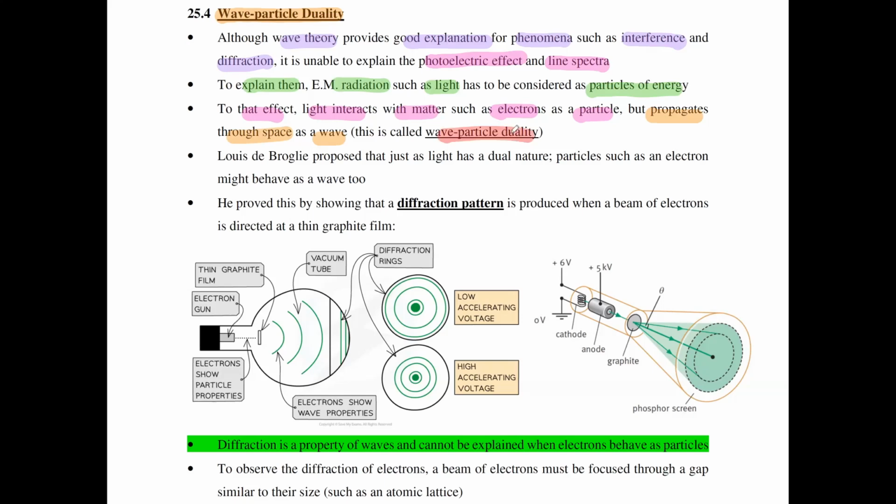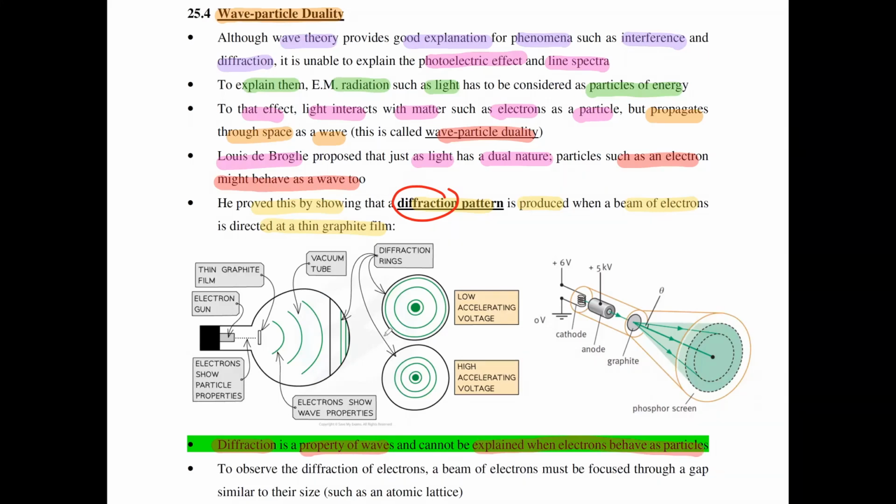Now, a scientist named Louis de Broglie proposed that just as light has a dual nature in the sense that it can behave as both a particle and a wave, depending on the situation, particles such as an electron might behave as a wave too. He proved this by showing that a diffraction pattern is produced when a beam of electrons is directed at a thin graphite film. Now, why do we want to specifically talk about diffraction here is because diffraction is a property of waves and cannot be explained when electrons behave as particles.